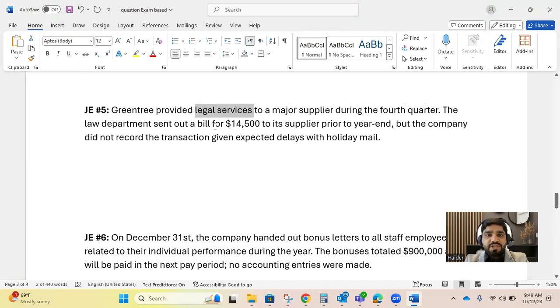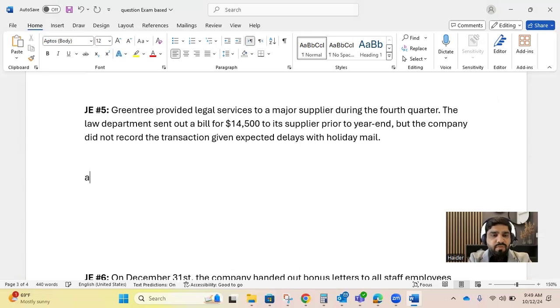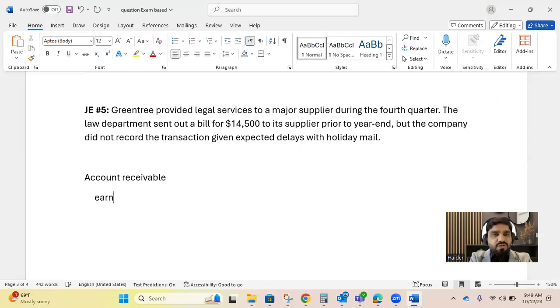That is an error of omission, and technically this is revenue already earned. So they should have recorded accounts receivable debit and earned legal service revenue, but they did not record it at all.